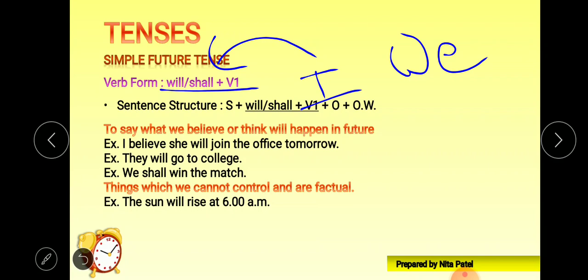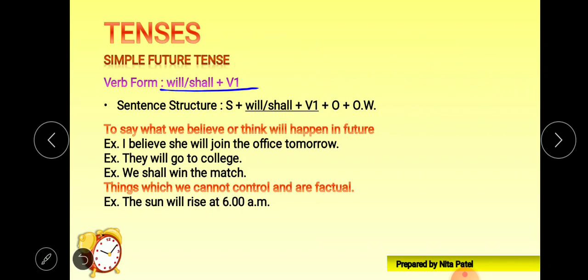Generally, shall is used with I and we, but nowadays, in the modern scenario, people also use will along with these subjects, right? But when it comes to exams, you can go for shall. I would suggest shall when it comes to exams. Anyways, in daily conversation we can also use will for I and we subjects.